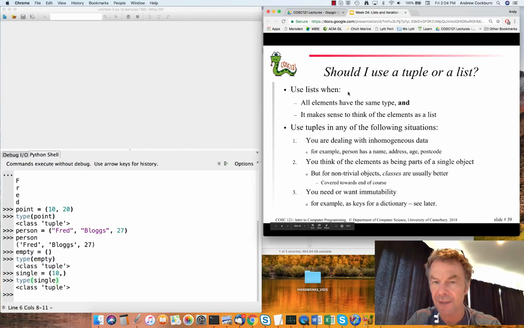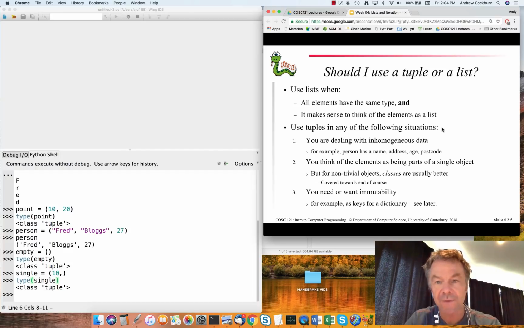So most of the time, I suspect, you'll be wanting to use lists. But lists are used when all elements have the same type, so a list of marks, or a list of names, or a list of addresses. Every element in the list has exactly the same type. So in those cases, it makes sense to think of things as lists.